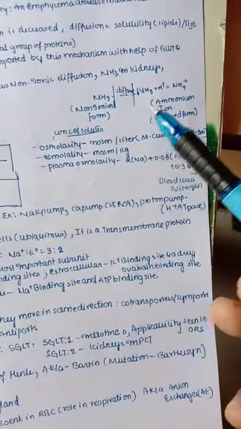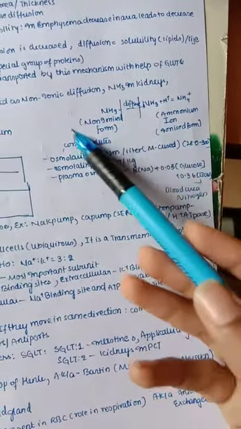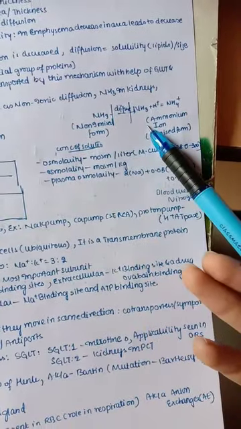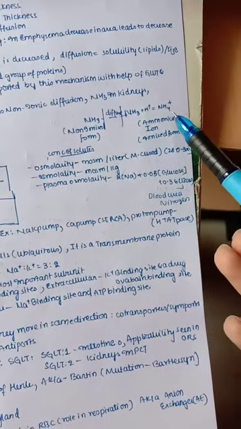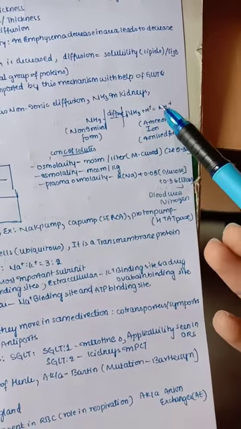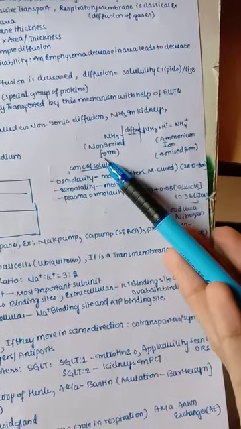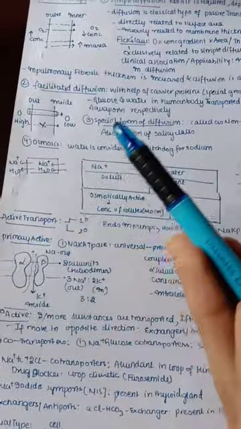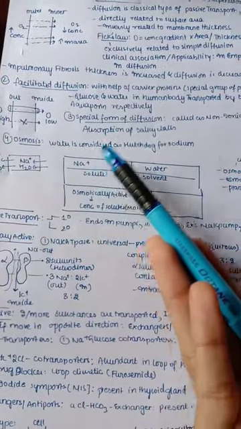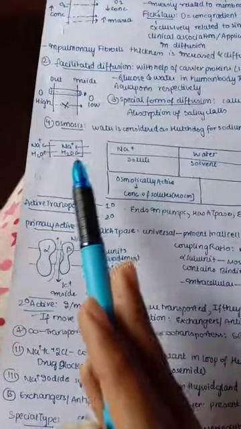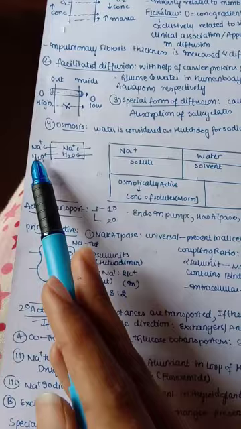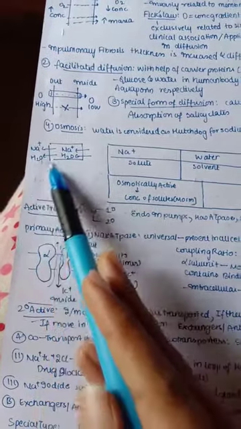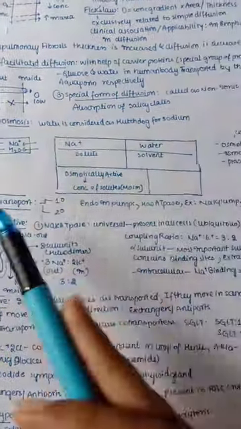Here in this diagram you can easily understand, this is NH3, the non-ionized form. When it undergoes the process of diffusion, it gets ionized by adding a hydrogen to it. So NH3 plus H gives rise to NH4, the ammonium ionized form. So the non-ionized form, because of diffusion, gets ionized; this is nothing but the special form of diffusion. And osmosis: here water is considered the watchdog for sodium, that is, water always follows the sodium. For example, now in the cell there is sodium and water. If the sodium gets out of the cell, then water follows it. This is why we say water is always a watchdog for sodium.